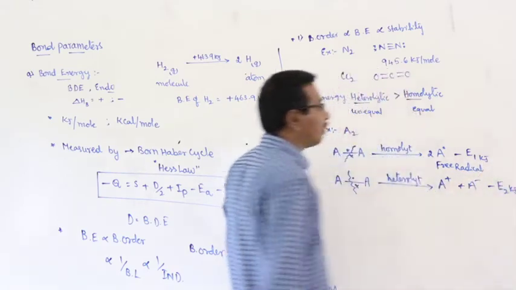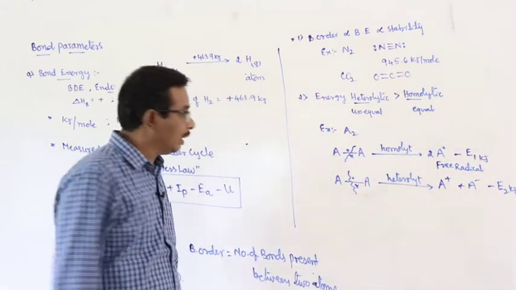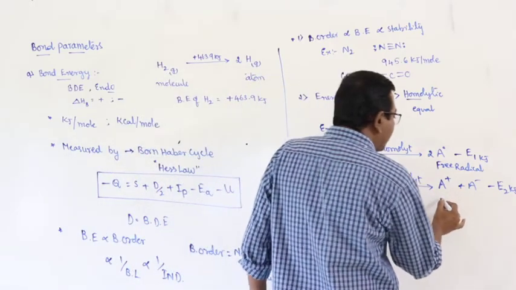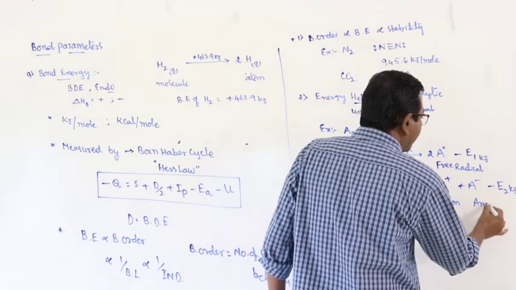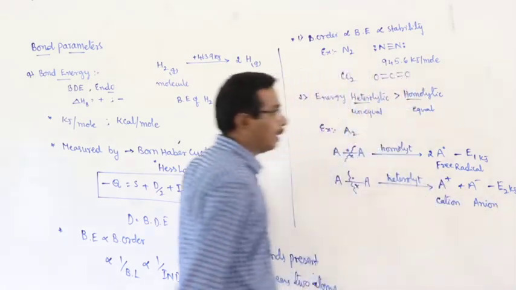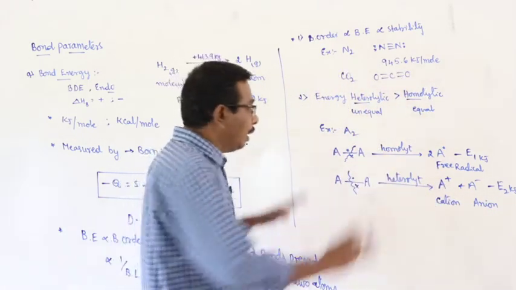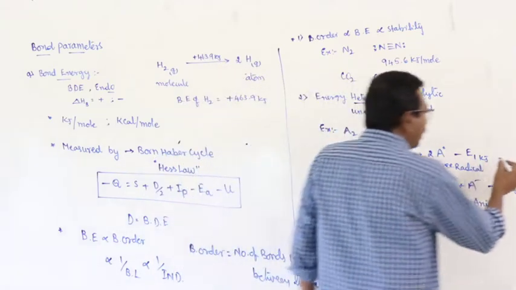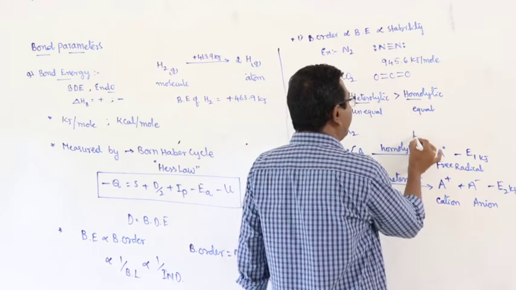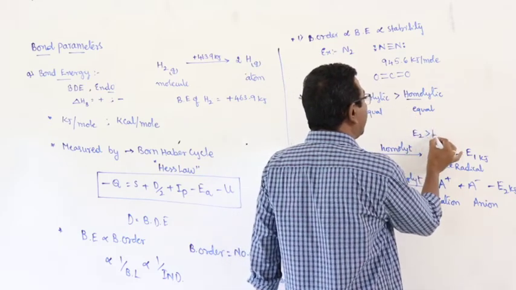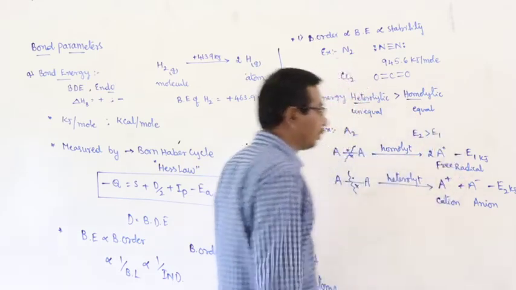You can study free radicals in the next chapters. In heterolytic cleavage, oppositely charged ions are produced, one anion and one cation, but both are endothermic. But here there is an important note: the energy required for heterolytic cleavage, E2, is greater than E1 in any case.